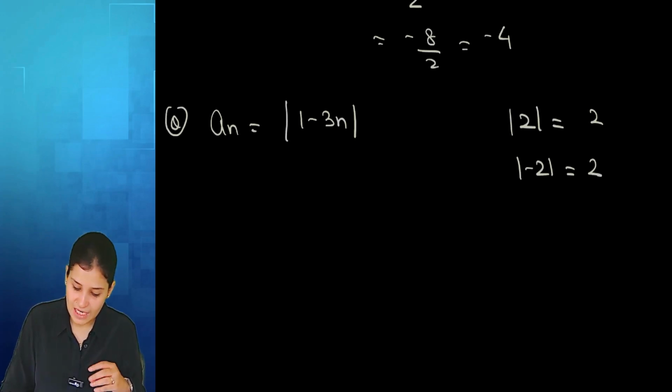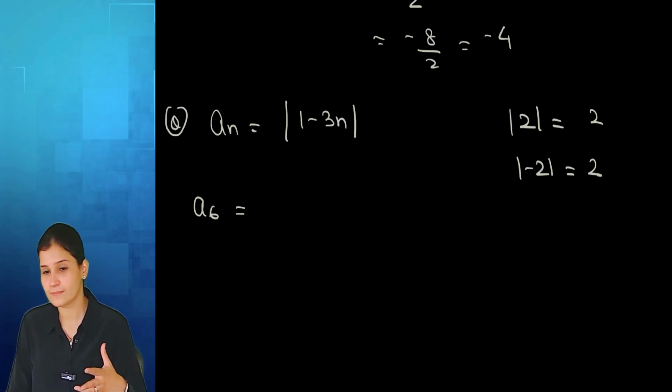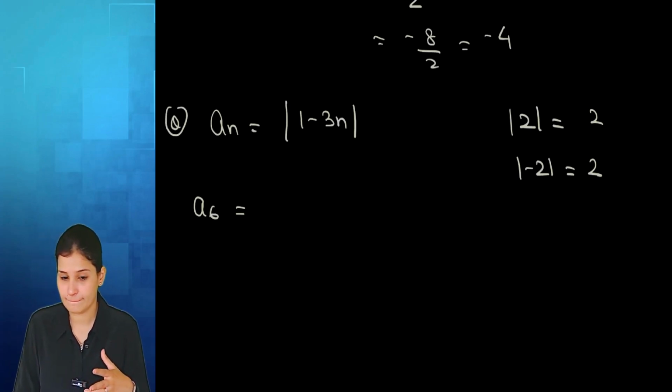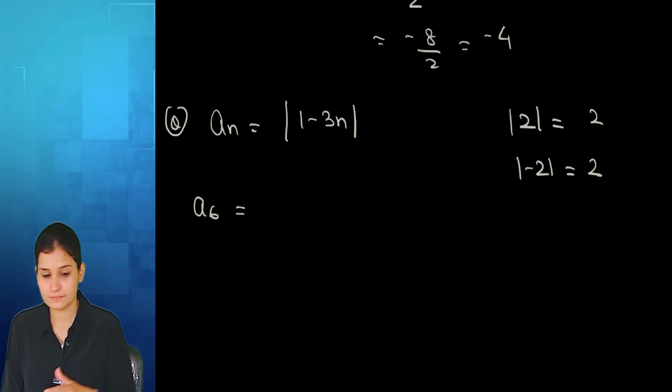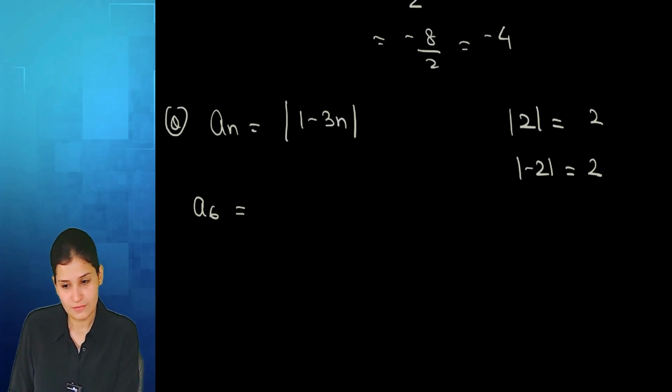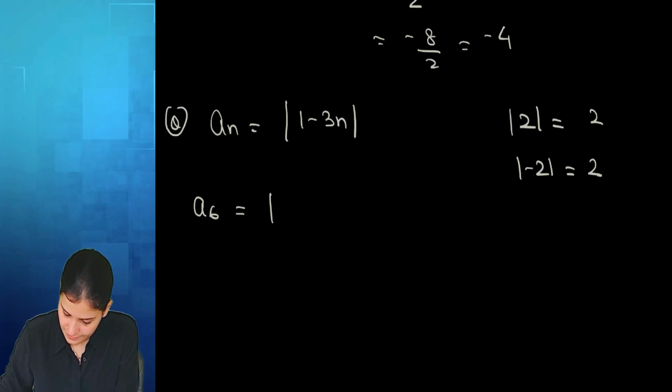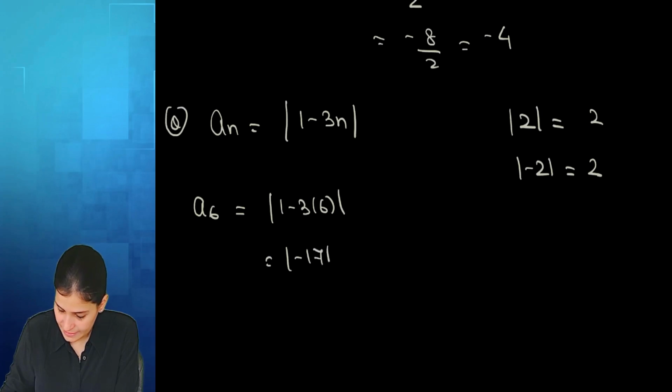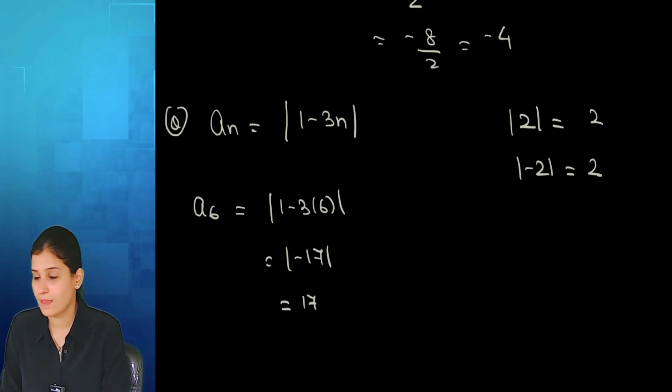So here if I ask you what is A6, what are we supposed to do? Substitute n equals 6. So 1 minus 3 into 6 is minus 17. So what will be my final answer? 17. Understood? Everybody? Yes, ma'am.